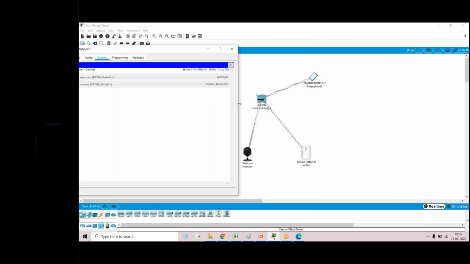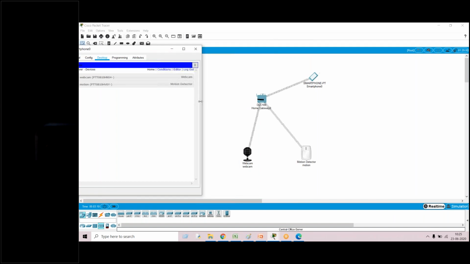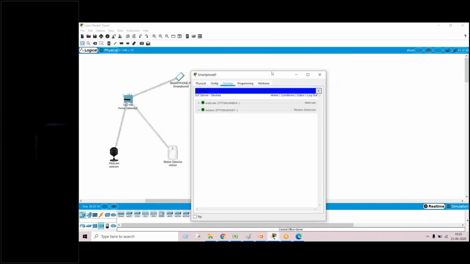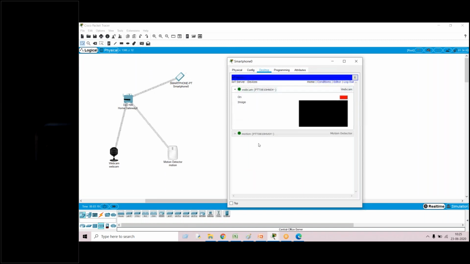From here, we can try to control these devices. As I already said, manual control, or by using the interface you can also do it. For example, by using the interface, you can turn the webcam on and off. You can see here the webcam is on. You can see the red light blinking, which means that the webcam is on. Or you can even control the motion detector. You can see here the motion detector is also on. In this way we can build our own system. But actually the main motive is not this.